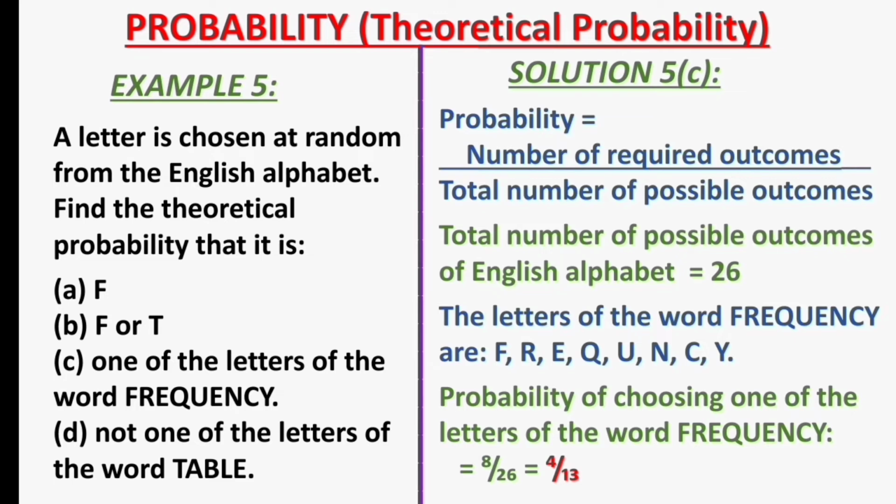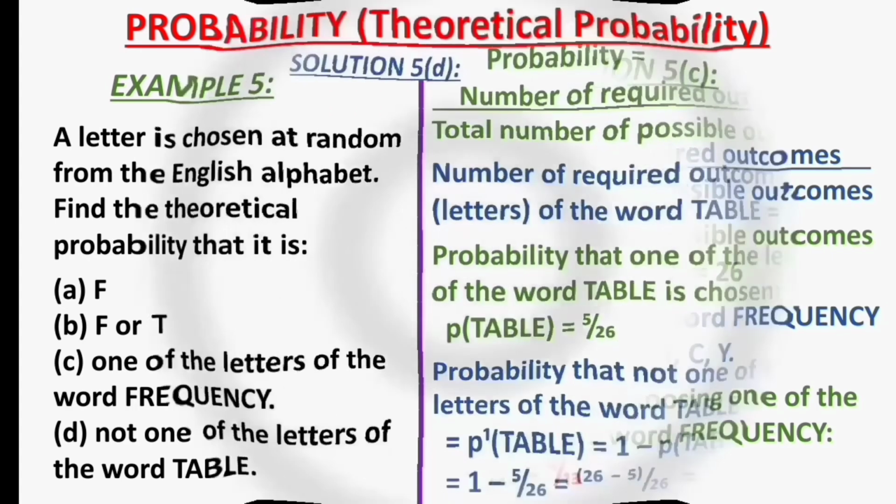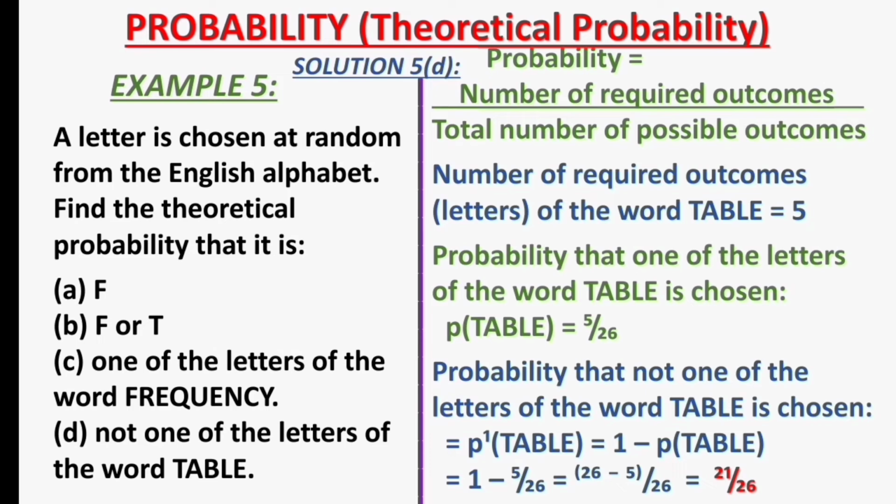Lastly, let's see the solution to example 5D. The number of required outcomes, which are the letters of the word table, is 5. That makes the probability that one of the letters of the word table is chosen 5/26.